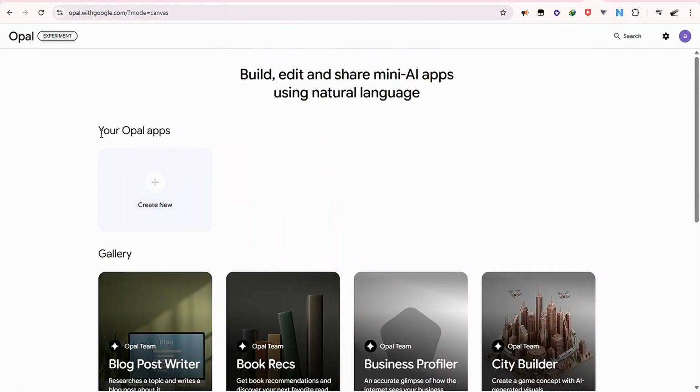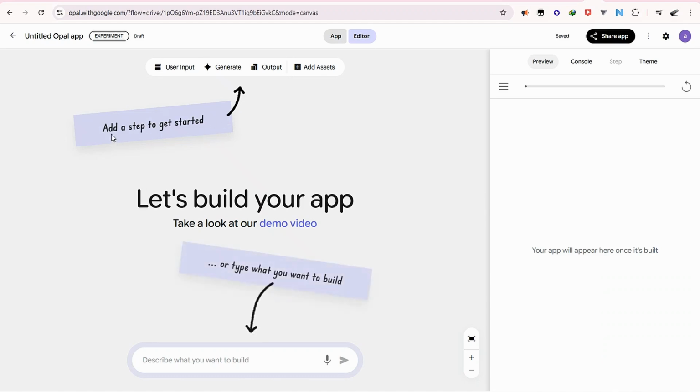But what I want to do here is your Opal apps. It says build, edit, and share many AI apps using natural language. So I'm going to click on create new, and here it says add a step to get started: input, generate, output, add assets. And here it says let's build your app. Take a look at our demo videos or type what you want to build. So let's take a look at demo videos to get an idea.